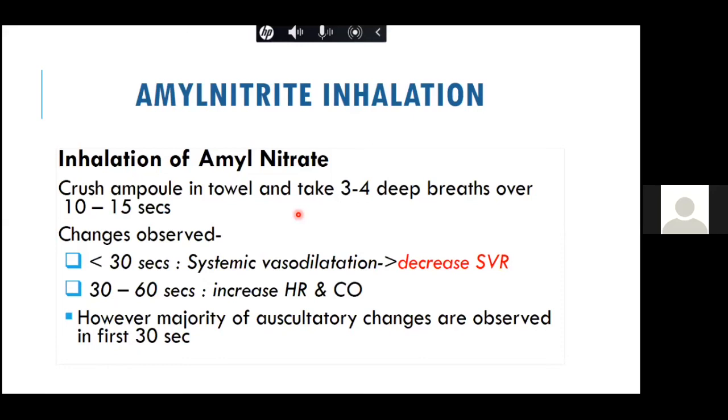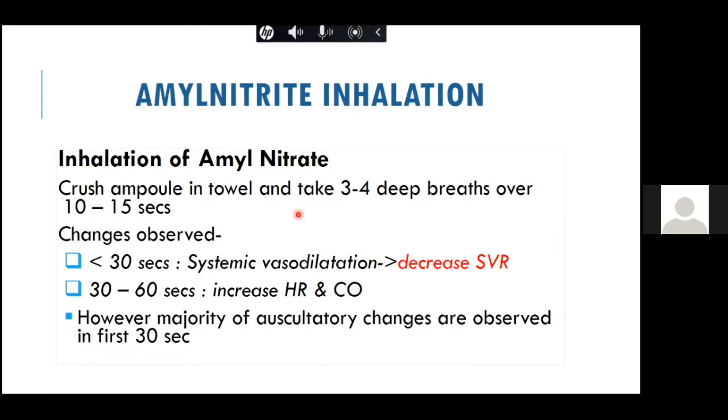In the first 30 seconds, there is systemic vasodilation, and so the SVR decreases. And that is why, if somebody asks you how do you distinguish between an Austin Flint murmur and a mitral stenosis mid-diastolic murmur, there are various ways you will know in your viva. AR has all the classical signs of AR. MS has pulmonary artery hypertension, loud S1, atrial fibrillation, opening snap, and pre-systolic accentuation.